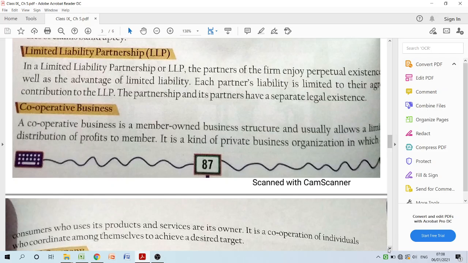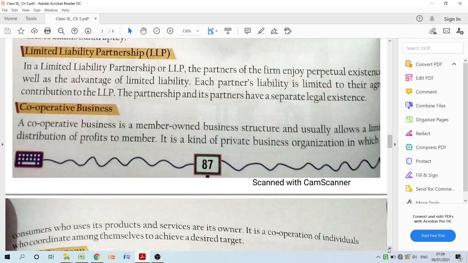You have heard about the bank or cooperative banks. In these cooperative banks, we find that each and every person, whether he is a small business holder running a shop, a grocery shop, these people open an account in a cooperative bank, and they deposit money in the cooperative bank on a regular basis, like 100 rupees or 200 rupees per day, and at the end of the year, they get a minimum amount of interest which gives a benefit to these people.